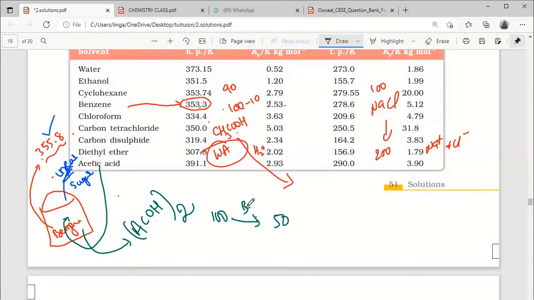Whereas if I take the same 100 molecules in water, it becomes maybe 120, not exactly 200, 120 or 130 like this. In benzene, it becomes only 50. In water, it becomes 120. You understood?